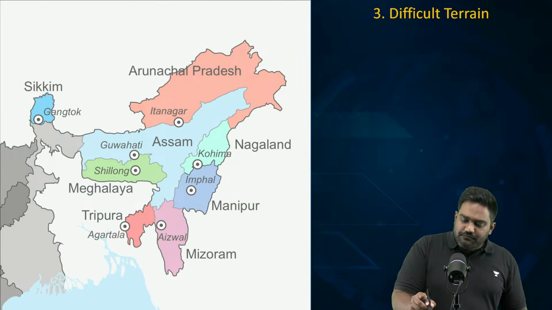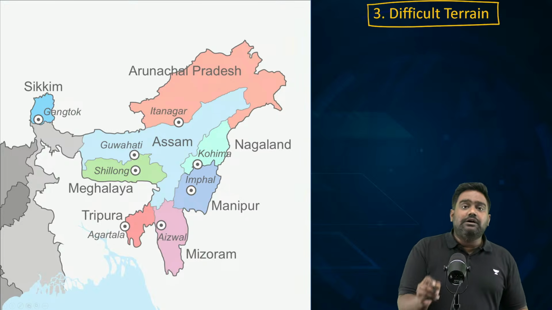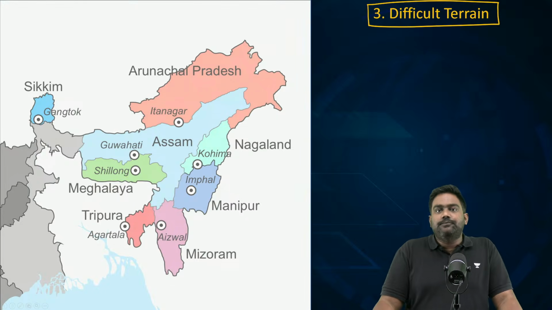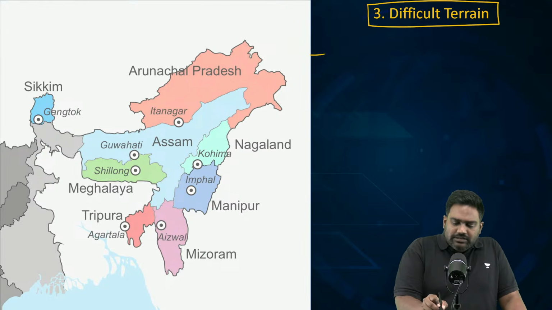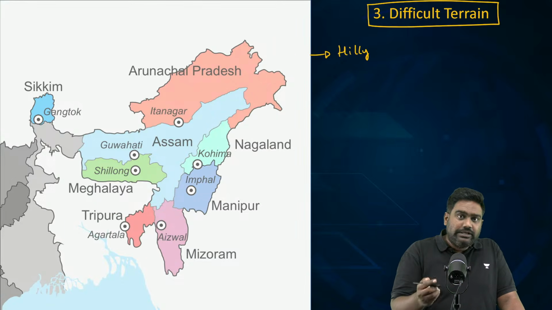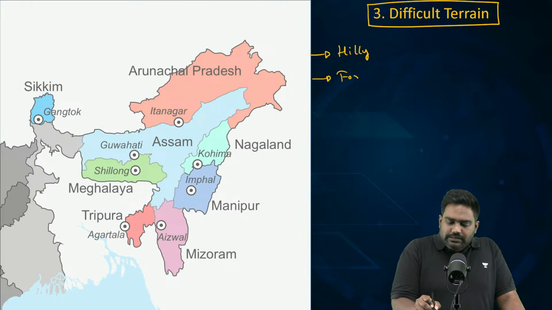Next, the third point, very, very important, the difficult terrain and topography of this region. If you look at Northeast India, if you have ever visited this region, you would have noticed that the terrain here is hilly and mountainous, densely forested. The territory is cut across by multiple rivers, wetlands.